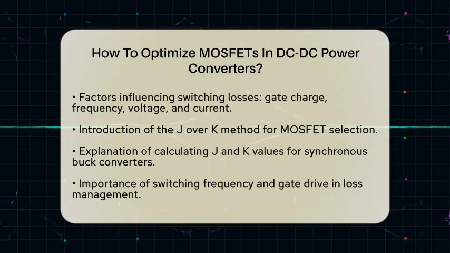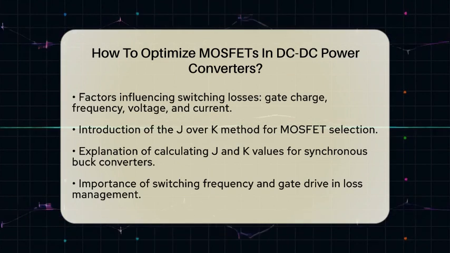One effective method for selecting the right MOSFET is the J/K method. This technique compares the ratio of conduction loss parameters to switching loss parameters. For synchronous buck converters that use both high-side and low-side MOSFETs, sum the J and K values of both devices to calculate the ratio. This helps narrow down the best options for your specific needs.